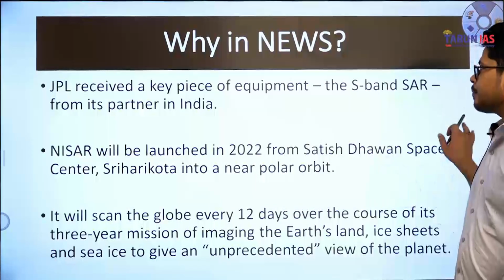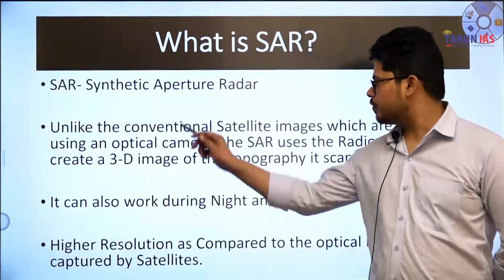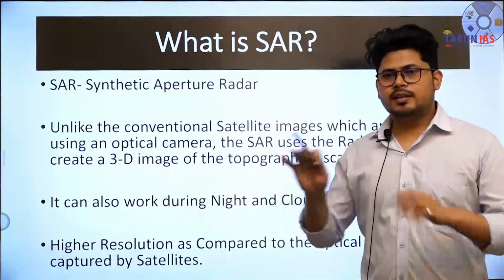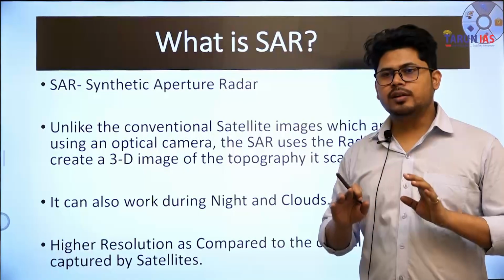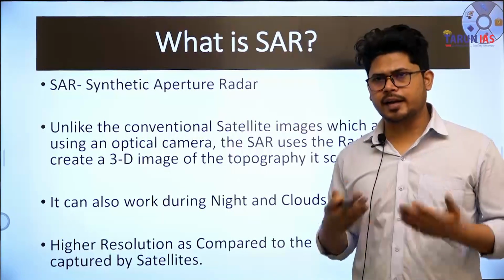ठीक है. Now what is SAR, synthetic aperture radar? Unlike the conventional satellite images which are taken, as I told, it is based on radio wave mapping, basically on radar technology.